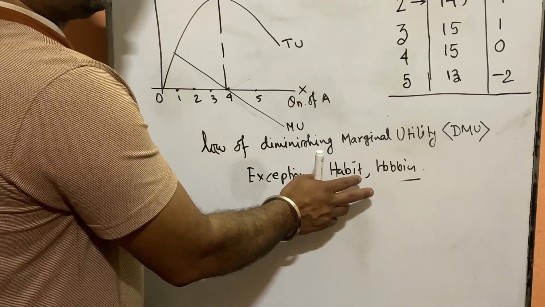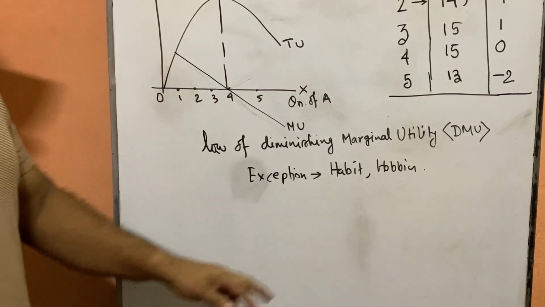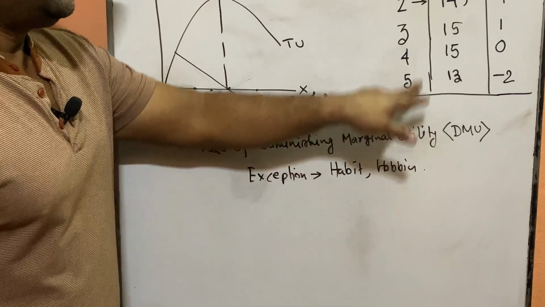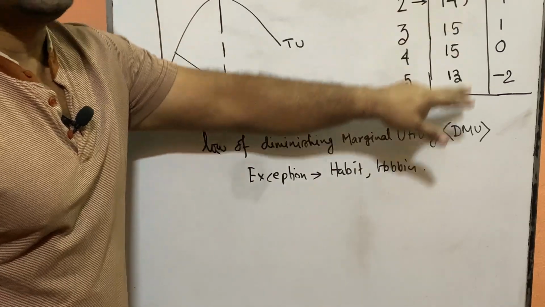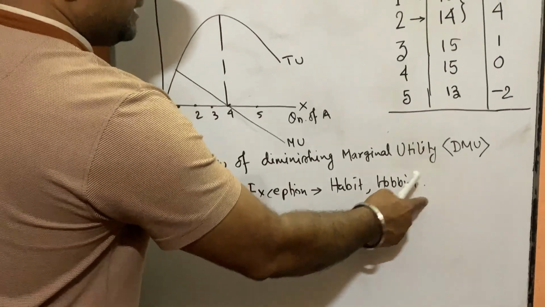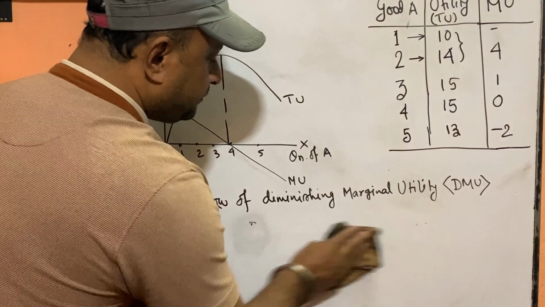The law is not applicable. Hobbies means, suppose, gardening, collection of stamps, like that. In that case also, when they increase their collection of stamps, they will never be dissatisfied. Their satisfaction level may increase, means MU will increase. So in some cases, the law does not hold. So these are the exceptions of the law.